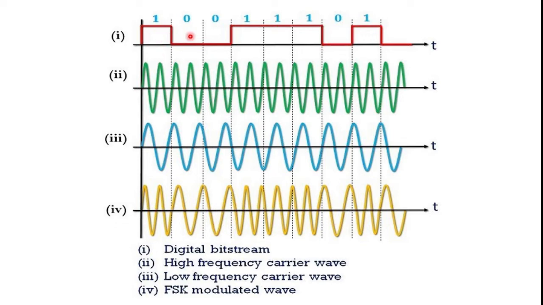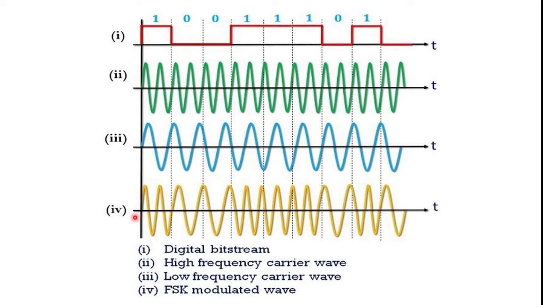This is the binary data sequence, this is the high frequency carrier wave, this is the low frequency carrier wave, and this is the FSK modulated wave, with the high frequency range and the low frequency range.